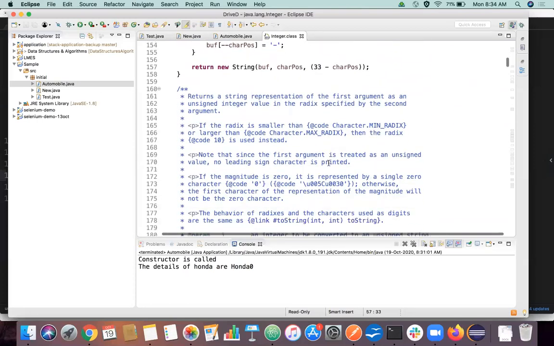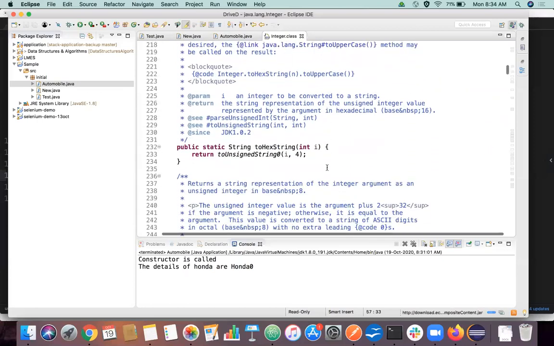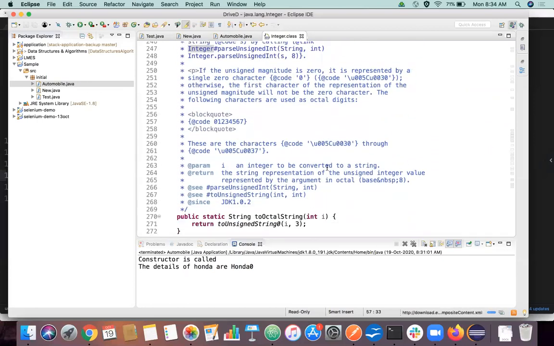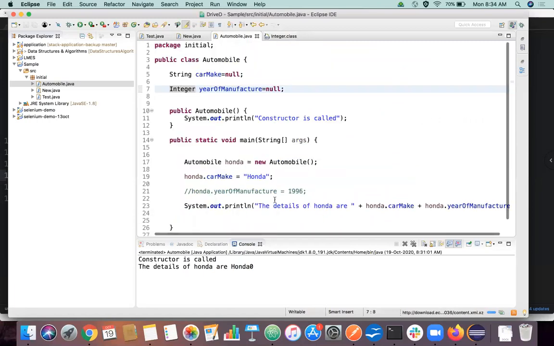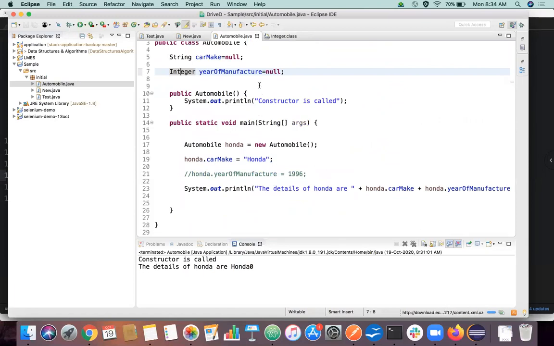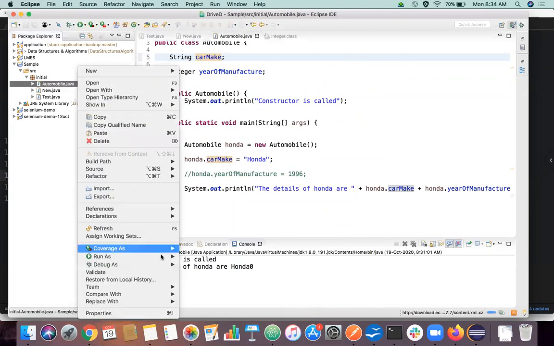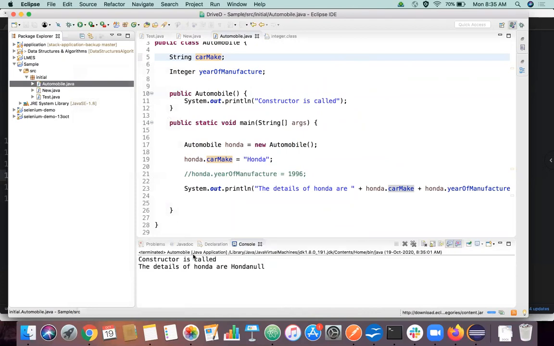toString, toHexString. So this kind of extra additional capabilities we are giving to the Integer. This is why the Integer class is called a wrapper class over the int primitive data type. Now if we go and execute the same thing, instead of 0 it will come as null. We'll just remove this, commenting it out, and we'll try to run the same program. So it's coming as null, right?